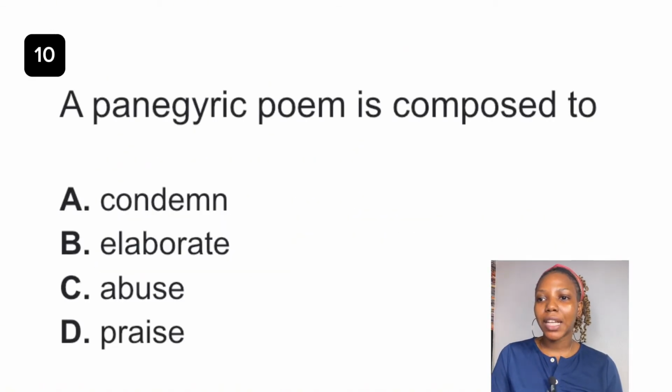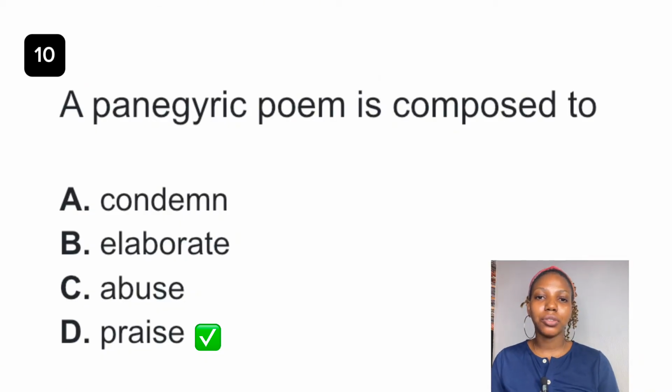Question 10. A panegyric poem is composed to dash. A panegyric poem is composed to praise. Okay, so option D is the final answer to this question. A panegyric is a form of poetry that praises or celebrates a person. So option D is the final answer to this question.